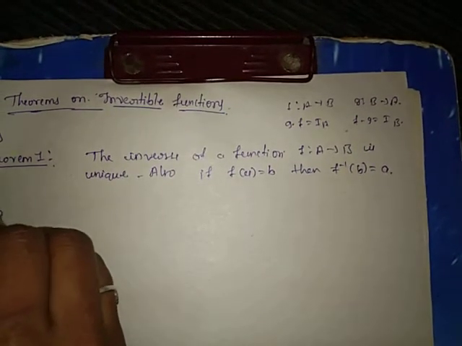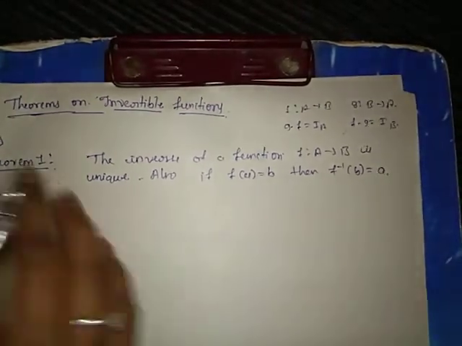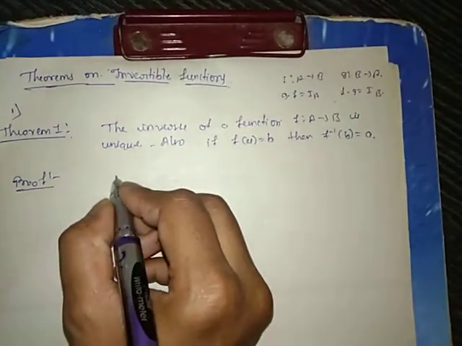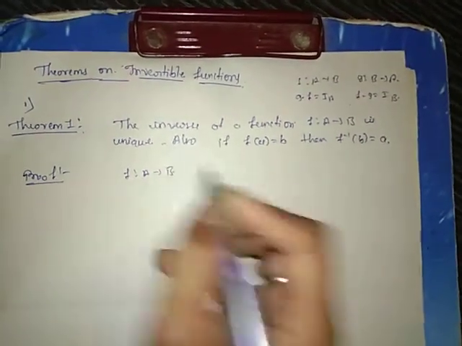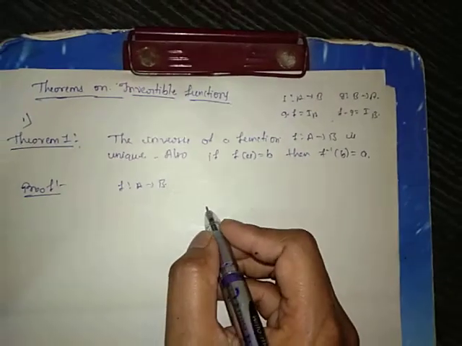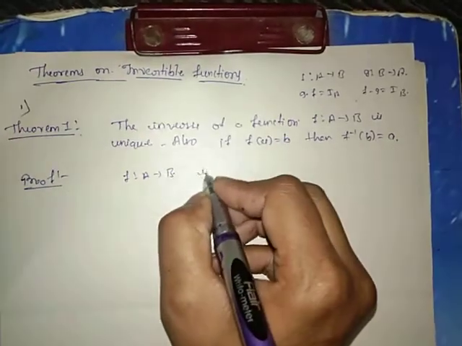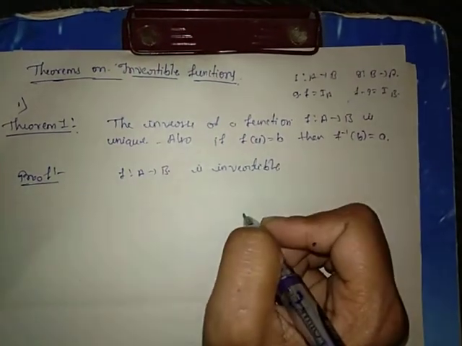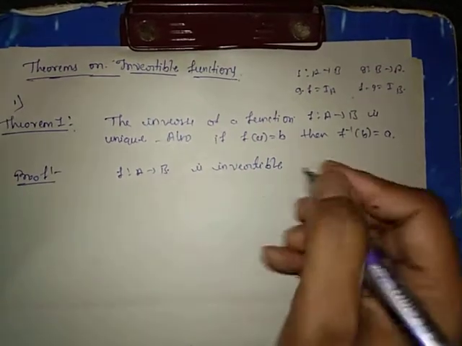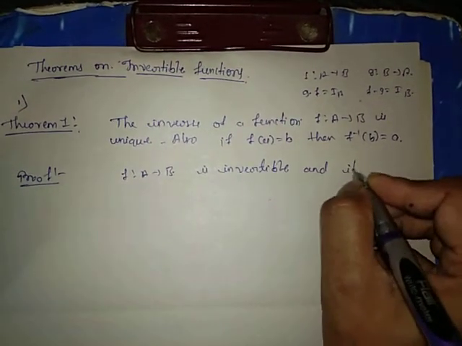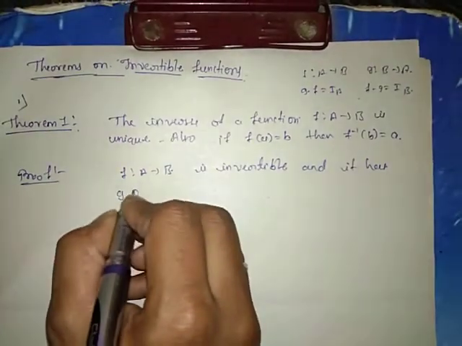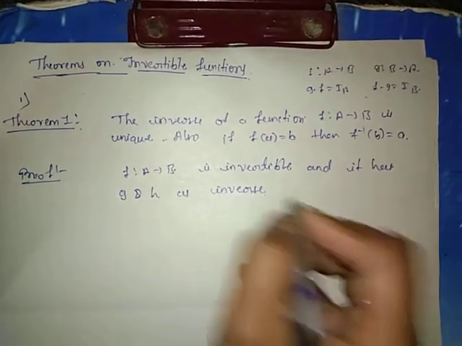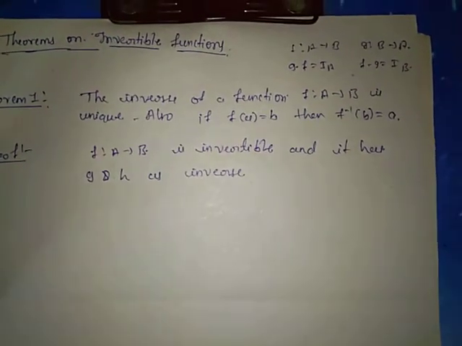So let us come to the proof of the theorem. Consider a function f from A to B that is invertible, and it has g and h as inverses.